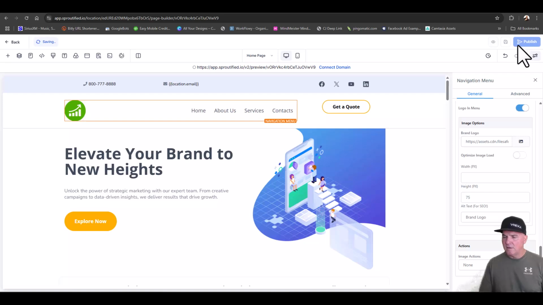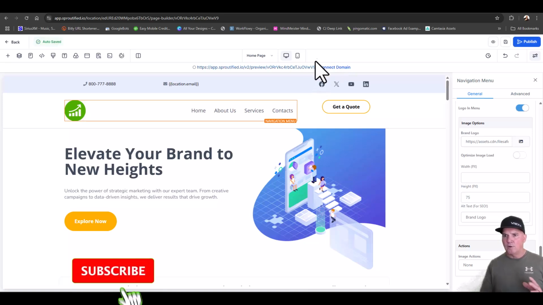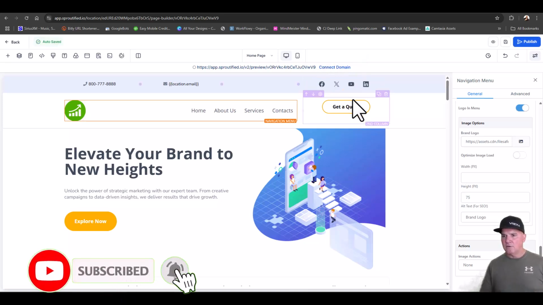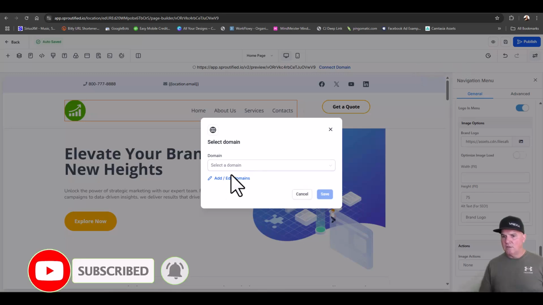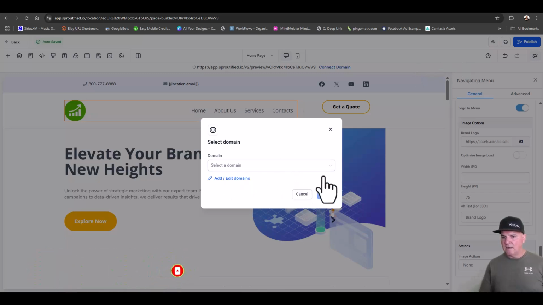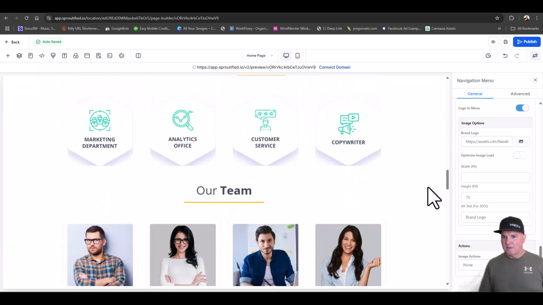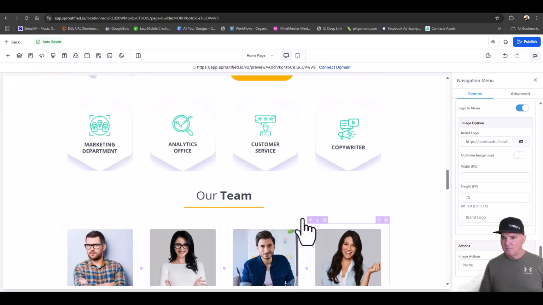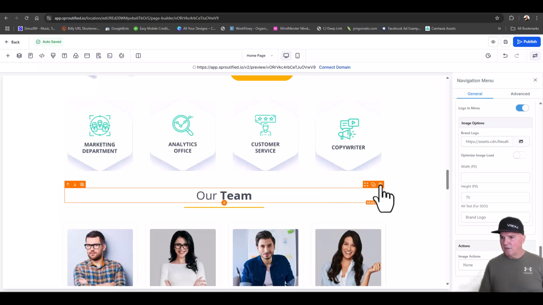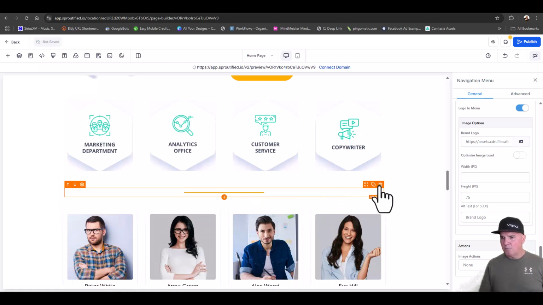Once you get a domain, you're just going to connect it here and it's super easy. There's a walkthrough tutorial on how to connect your domain. So you just go into this and add and edit, and it'll walk you through everything that you need to do. But like I said, this team section here, just get rid of it because people don't need to see